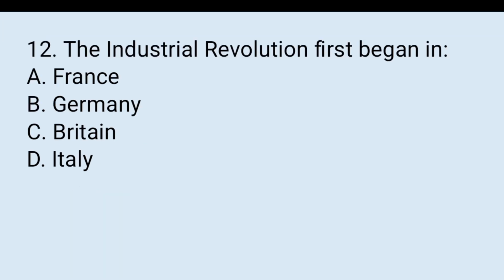12. The Industrial Revolution first began in A. France, B. Germany, C. Britain, D. Italy. The answer is Britain. Britain was the first industrialized state. So the answer is C.